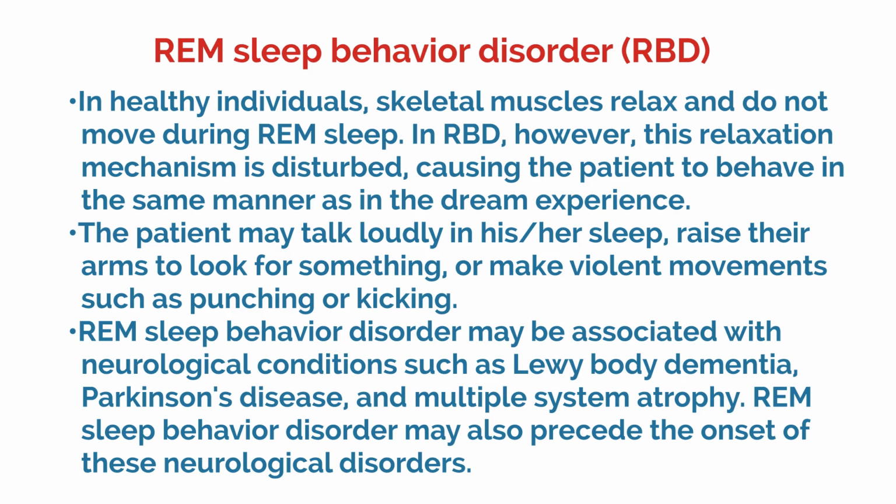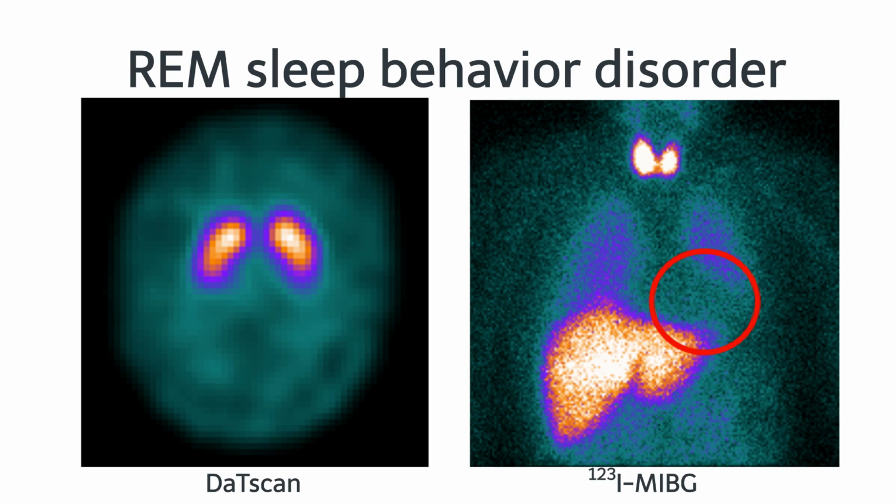The patient may talk loudly in his or her sleep, raise his or her arms to look for something, or make violent movements such as punching or kicking. REM sleep behavior disorder may be associated with neurological disorders such as Lewy body dementia, Parkinson's disease, and multiple system atrophy. REM sleep behavior disorder may also precede the onset of these neurological disorders. Here is a patient with REM sleep behavior disorder. There are no other neurologic findings. DAT scan shows the dopamine transporter is normal, but there is no cardiac accumulation on MIBG. Lewy bodies are likely to be present in the cardiac sympathetic nerves.